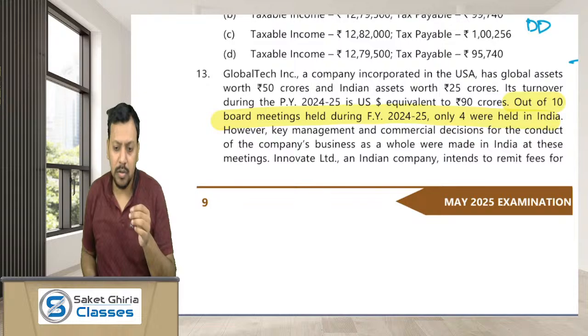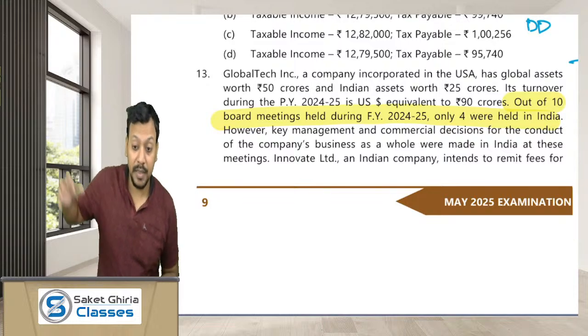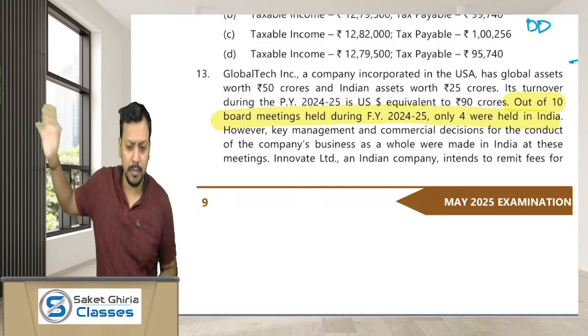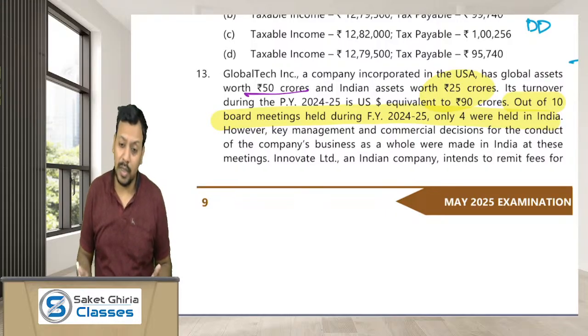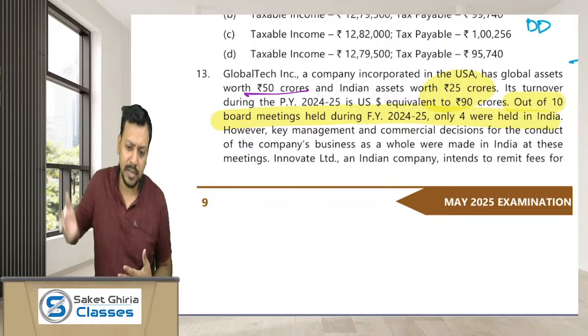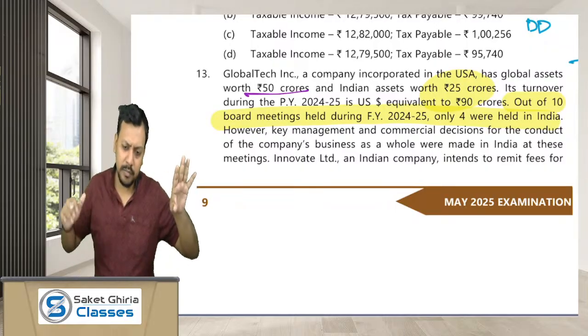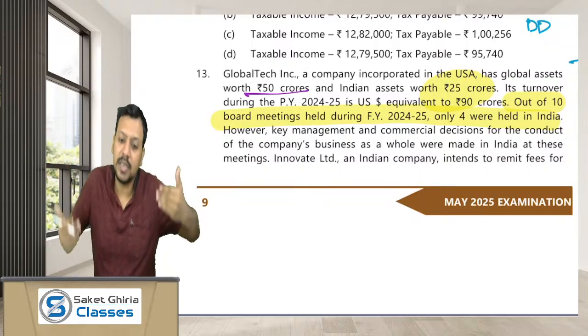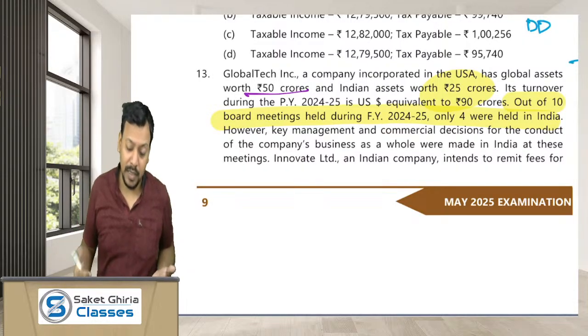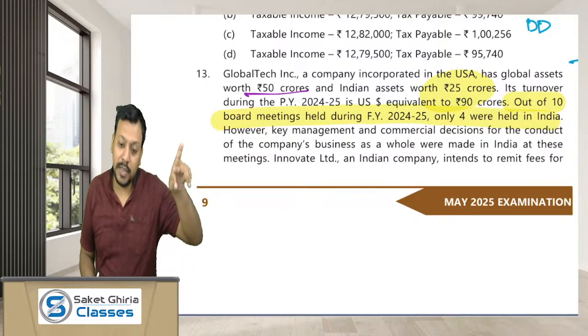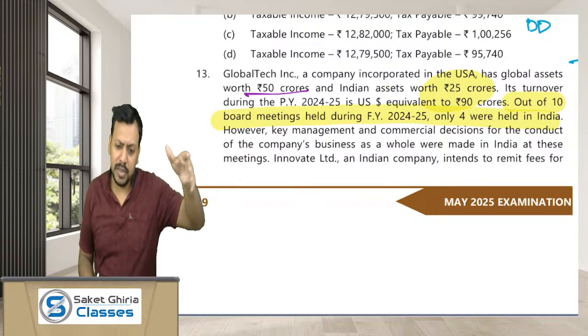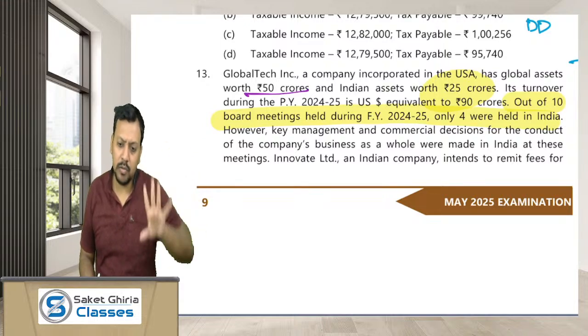One of the conditions of active business outside India is that Indian assets should be less than 50% of the total assets. Indian assets is 25 crore, global assets is 50 crore. Means the total asset is 75 crore, so the Indian asset is less. It means that the ABOI test gets satisfied, because we don't have more data, so we cannot say that the ABOI test is not satisfied. And the ABOI test is satisfied and the majority of the board meetings are held outside India. So it is indicating that the POEM of the company should be outside India.